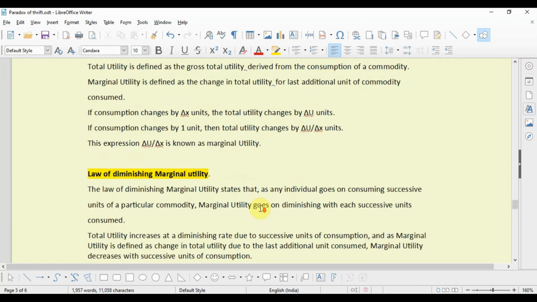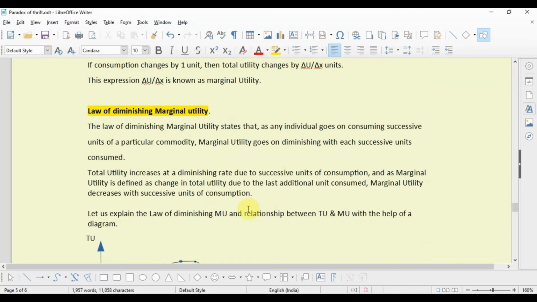Now, what is the law of diminishing marginal utility? The law of diminishing marginal utility states that as any individual goes on consuming successive units of a particular commodity, marginal utility goes on diminishing with each successive unit consumed.